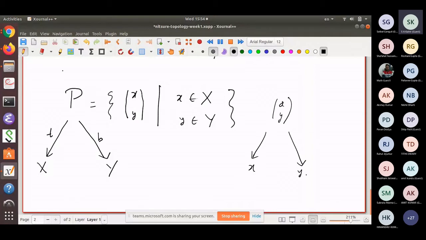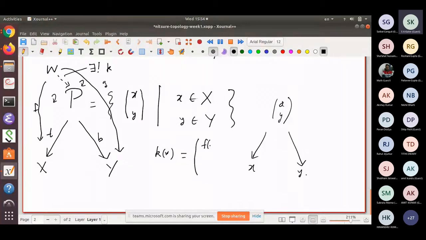This also has that fantastic property that given any W and given any two maps F and G, there exists a unique map here, K, which makes these things commute. And how will you define K? K of W you will put to be equal to FW and GW.